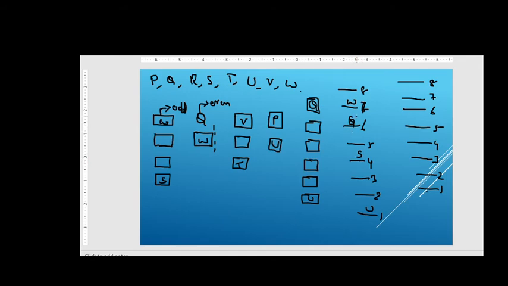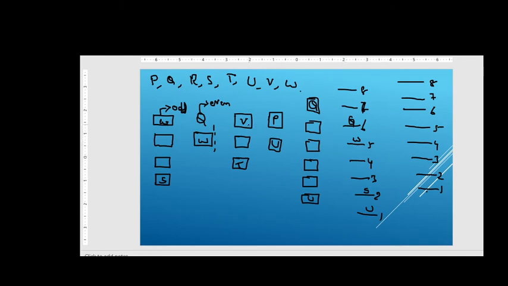So S should be placed in an odd position. If we put W in the 5th position, then we will see W, 1, 2, and S will come here, friends, right? So it is also possible. Then we will erase this and this, friends, right?